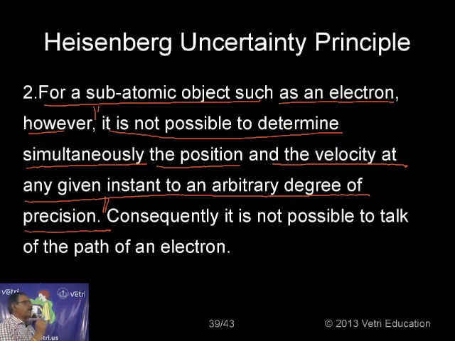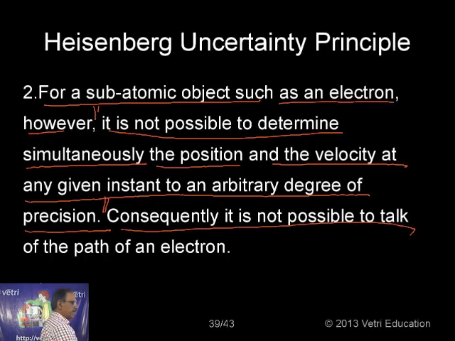It is not possible to determine simultaneously the position and the velocity at any given instant to an arbitrary degree of precision. This is the Heisenberg uncertainty principle, applicable only for micro particles, not macro. Consequently, it is not possible to talk of the path of an electron.